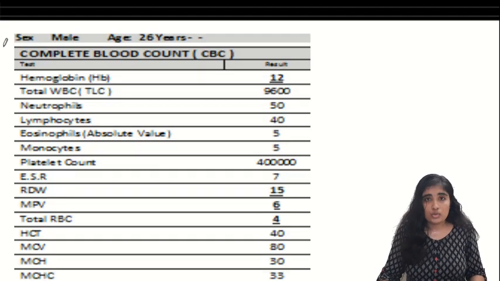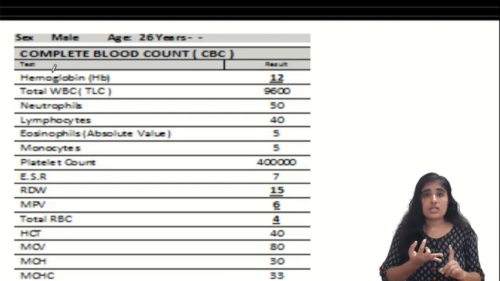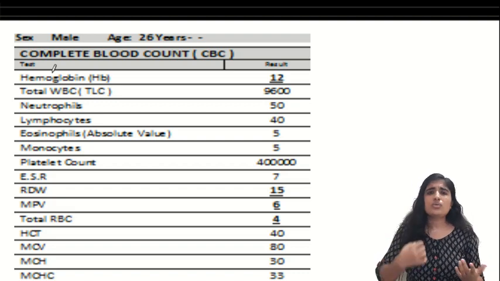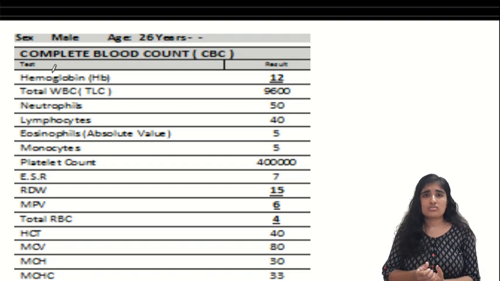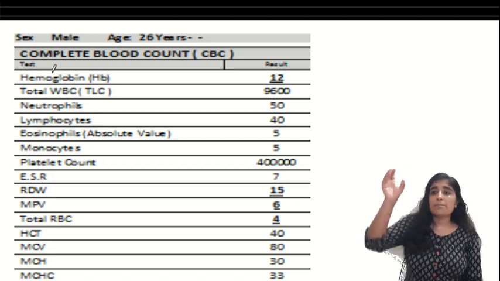Now this is a blood report of a person. You have learned so much about the percentages and the functions of the different WBCs. So why did you learn all these? What's the use? These are mere numbers, right? Imagine you see a lab report with so many percentages.